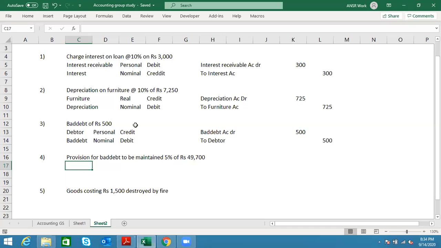The name provision will come up a lot of times while we are dealing with the accounts paper. The name provision is associated only with expectation. Suppose we are expecting that this expense will happen, or that we have to pay this much money after 10, 11, 12 days. Then we create a provision for it. Why do we create a provision? So that our books show the correct picture and the profit is not inflated.